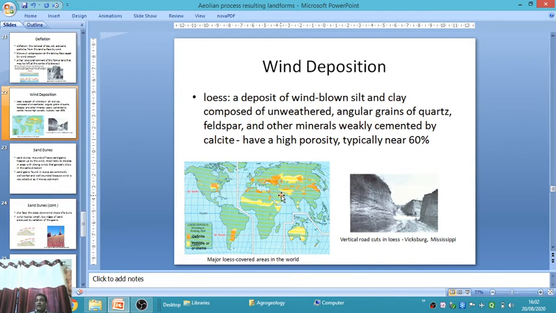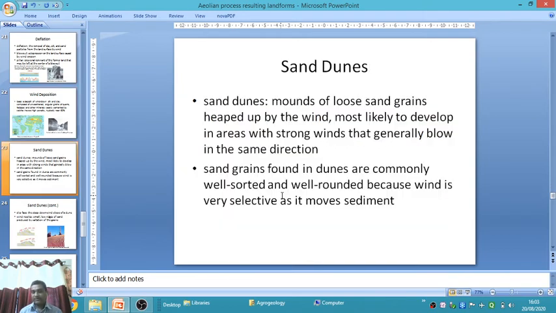Those minerals are highly porous, greater than 60%, and very weakly cemented. These sediments are blown into the atmosphere by high wind velocity and deposited from one place to another in the form of loess. Loess is one of the depositional landforms of silt and clay, where wind-blown particles coming from the windward side are deposited on the leeward side, forming a deposit called loess.